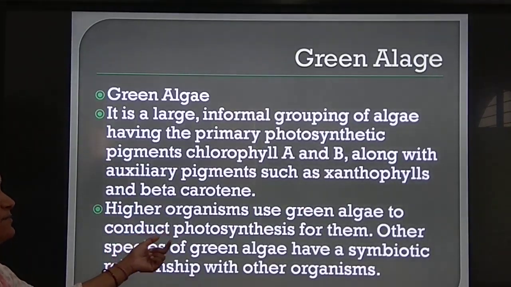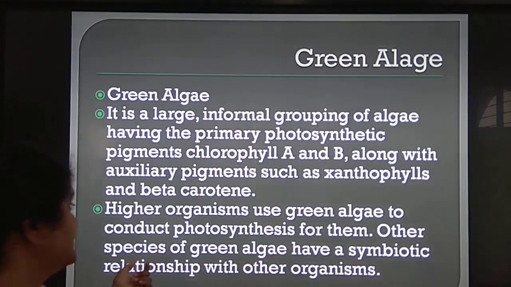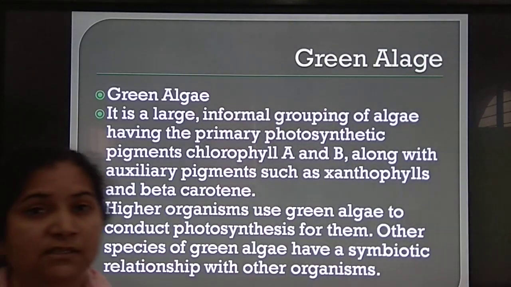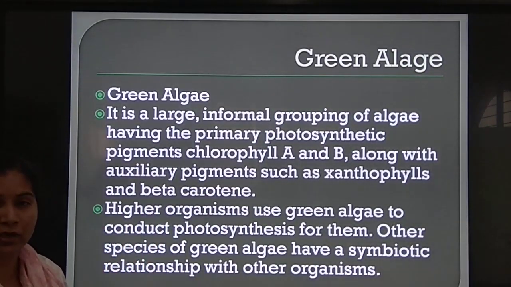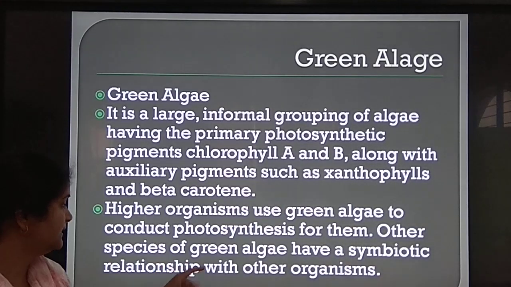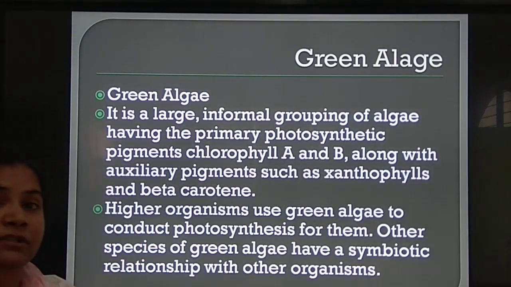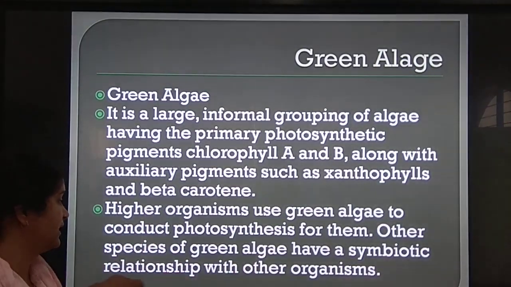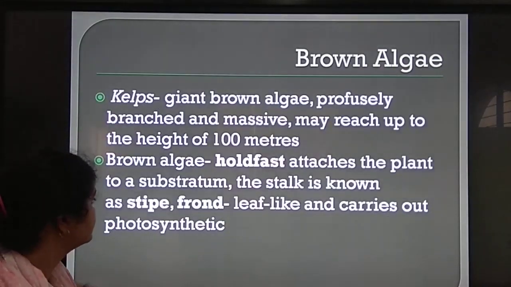Now, higher organisms use green algae to conduct photosynthesis for them, and other species of green algae have a symbiotic relationship with other organisms. So this is the algae which is used by higher organisms as their food products, and this is the algae which is also seen in hydra, I told you, and on the shells of snails. So green algae is in symbiotic association. In the Cycas coralloid root, this algae is found.